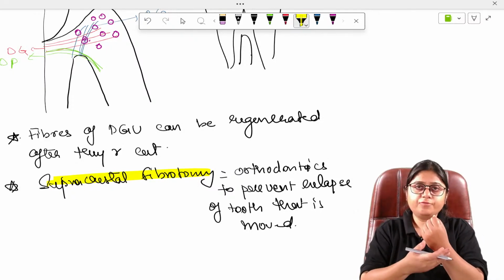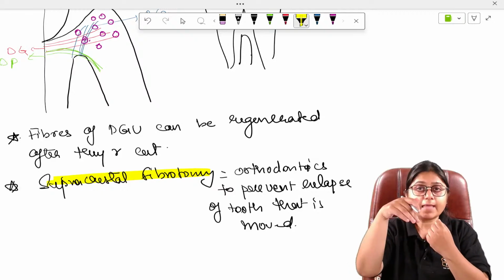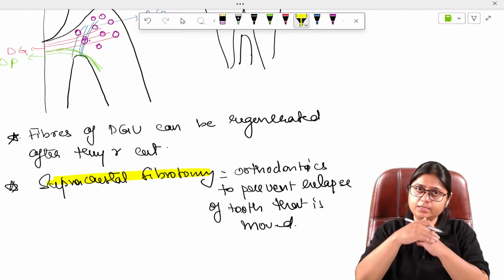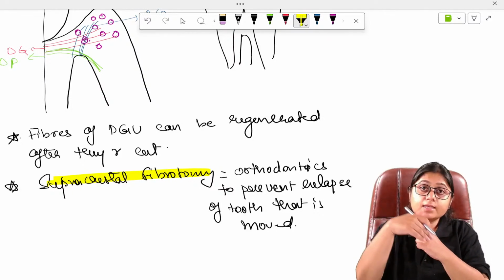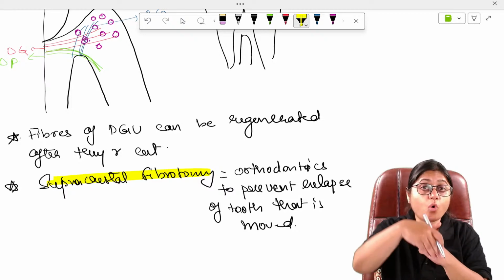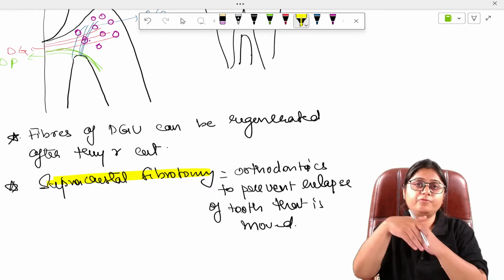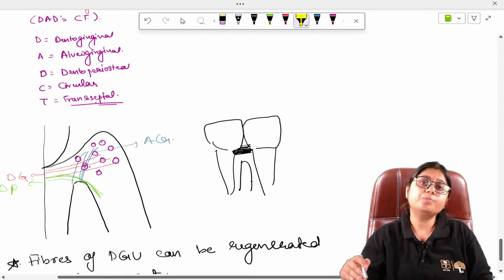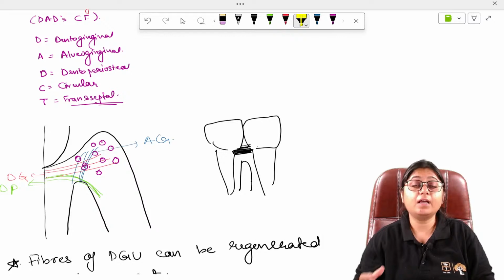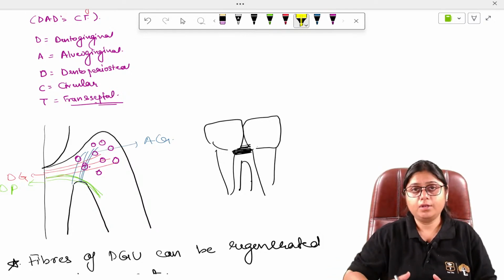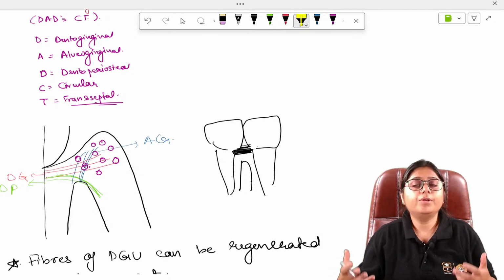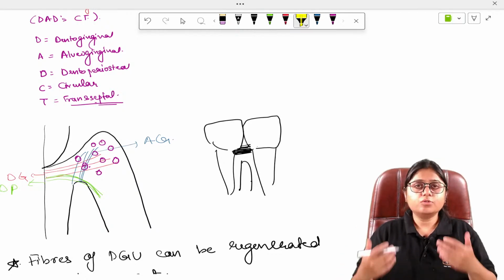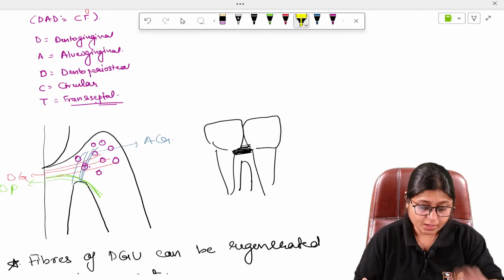If this is the tooth, here is the free gingiva. We take the blade after giving the infiltration. We insert the blade inside the sulcus and take it up till the alveolar crest. So all the gingival fibers which we studied right now are cut in supracrestal fibrotomy, and they take a specific amount of time, 3 to 4 months, to regrow. During that period, the relapse of the tooth can be prevented. Okay, so that is supracrestal fibrotomy.